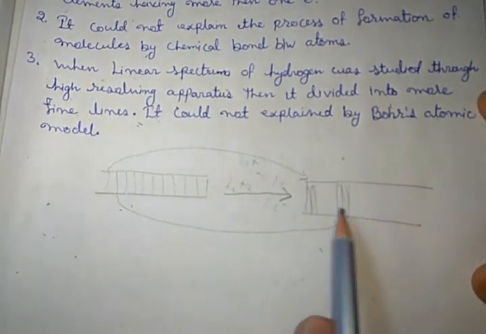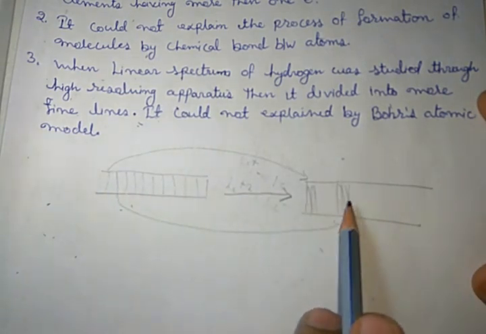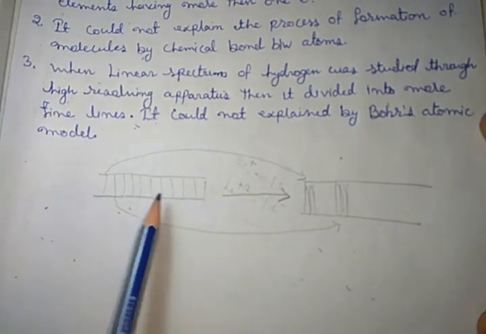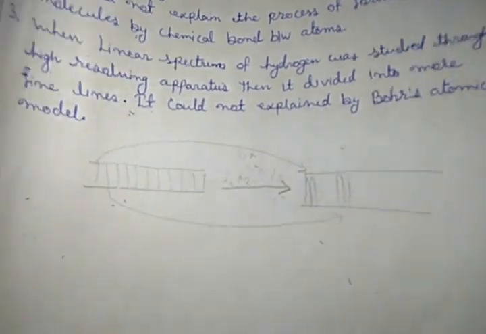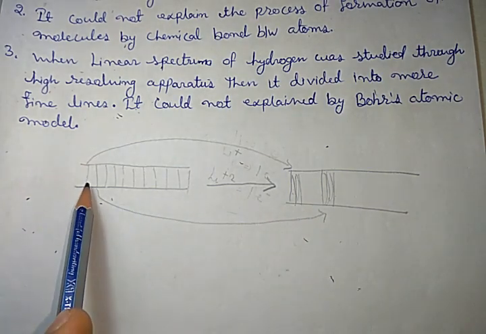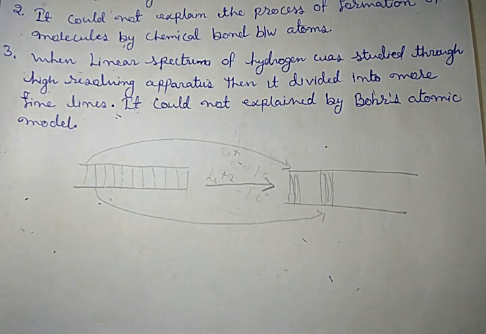The Niels Bohr model could not explain why the lines divide into more fine lines. Niels Bohr could not explain this division of the lines of the spectrum into more fine lines. Got it? So these are the limitations of